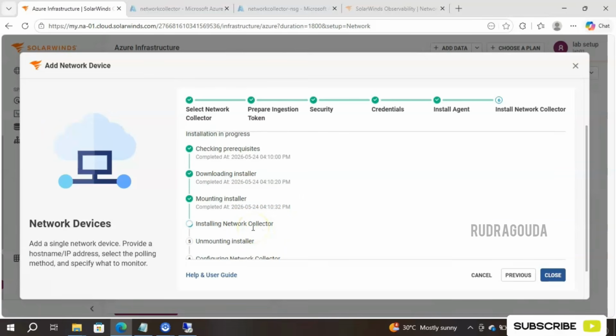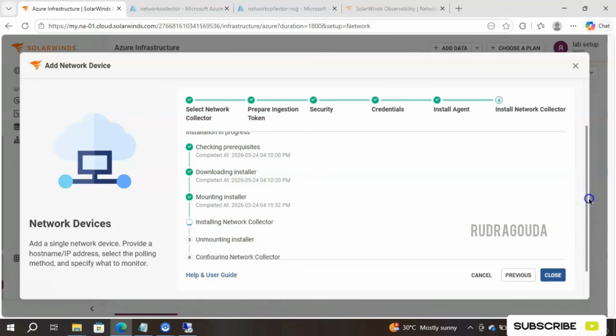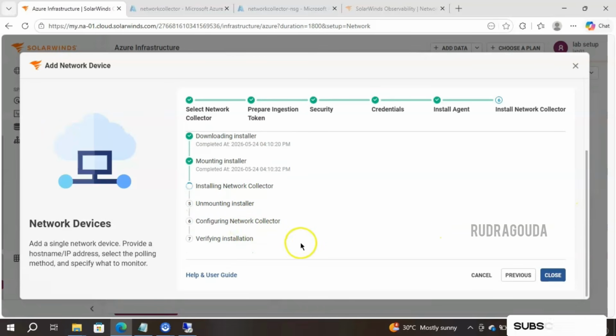So initially they have said, right, it will take around 70 minutes to install the network collector. After that it will unmount the installer and finally configure the network collector and verify the installation. So now we are left with these four steps, and we need to wait until the steps get completed. For now I'll stop recording my screen because it will take some time. Once the installation is completed, I will start my screen recording again.